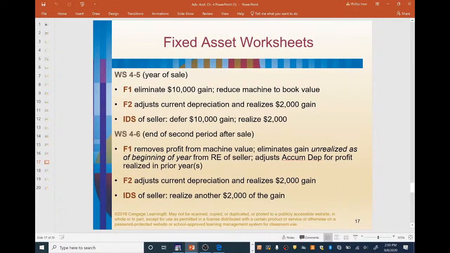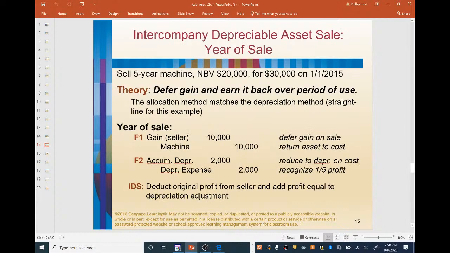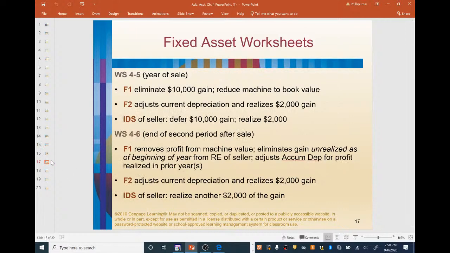F2 adjusts current depreciation and realizes $2,000 of gain. Once again, we can see that. F2 adjusts the depreciation, reduces the expense, which recognizes 1/5 of the profit. In the income distribution schedule of the seller, we defer the $10,000 gain and realize $2,000. So once again, we deferred the $10,000 gain, and we realized $2,000 of it.